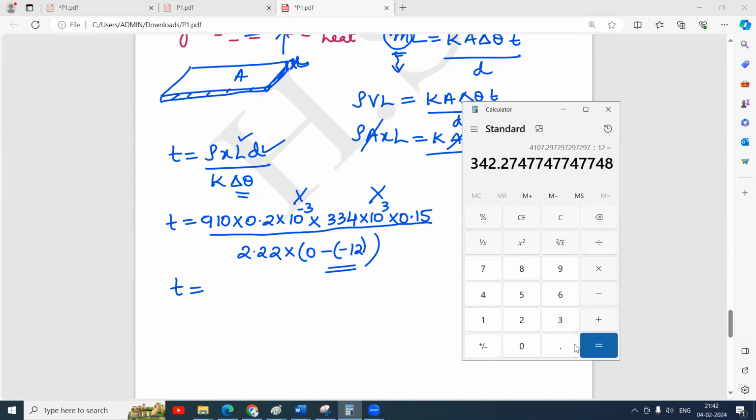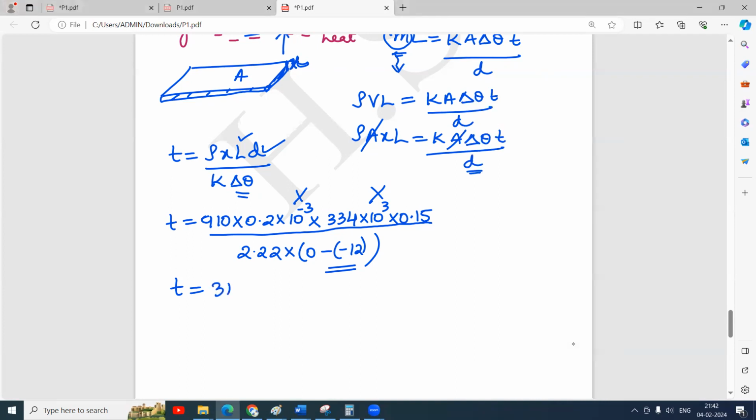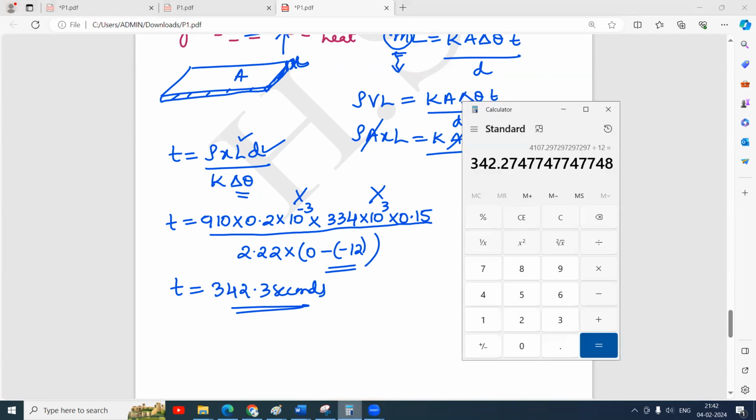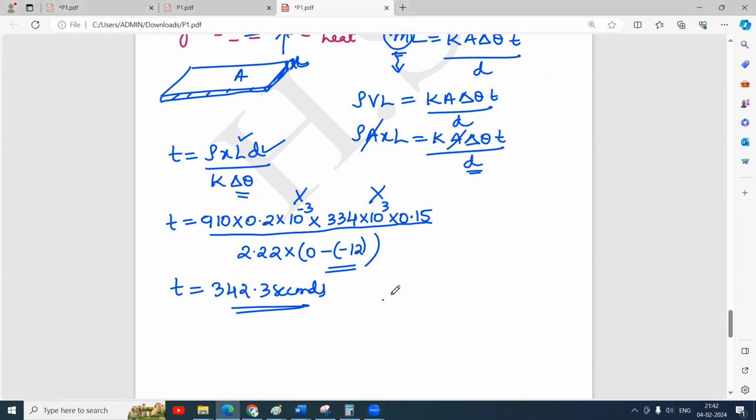That comes to 342.27 seconds, or 342.3 I can write. 342.3 seconds. Of course, you can keep it as it is, need not convert it into hours or minutes. 342.3 seconds. That is the answer.